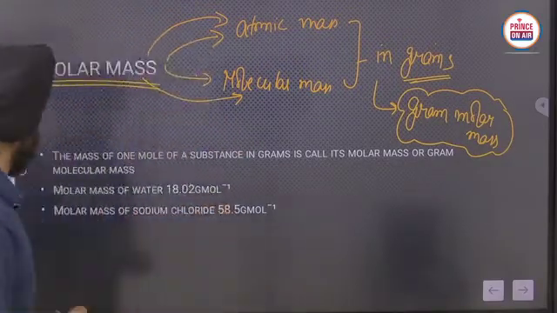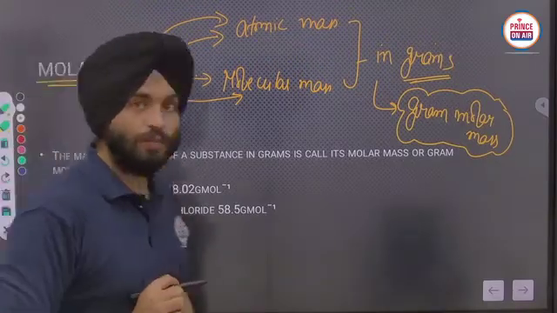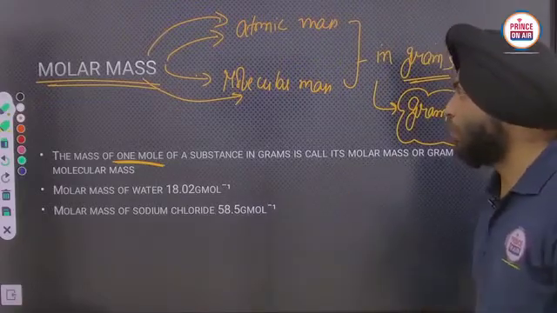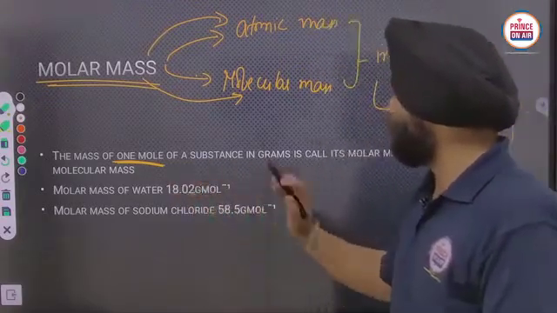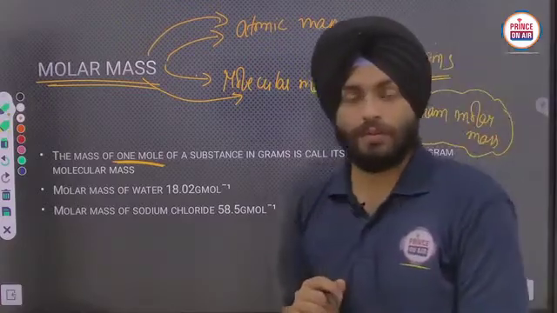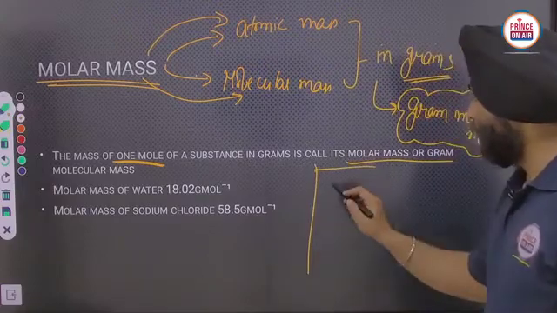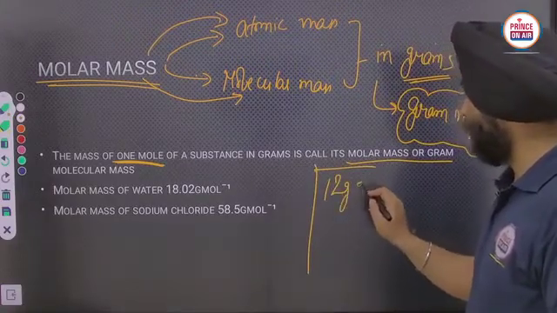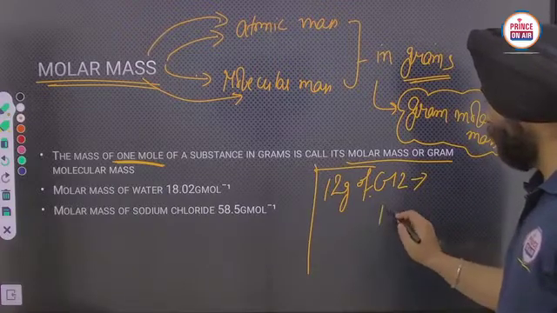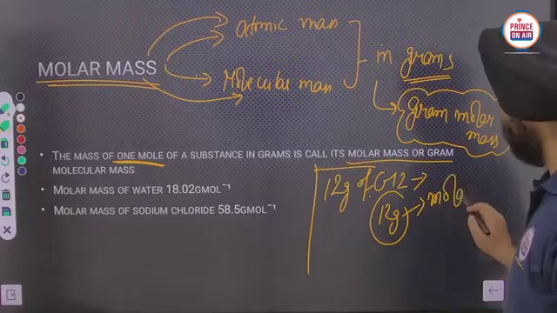Clear? Afterwards, the mass of 1 mole. Now listen carefully. The mass of one mole of a substance in gram is called the molar mass of that substance. What is the meaning of this? See here. If 12 gram of carbon is taken, then 12 gram will be considered as molar mass.